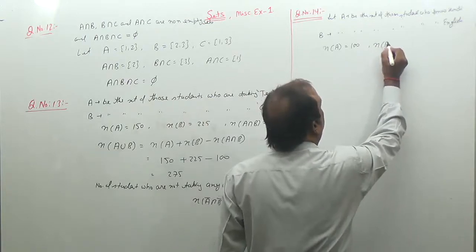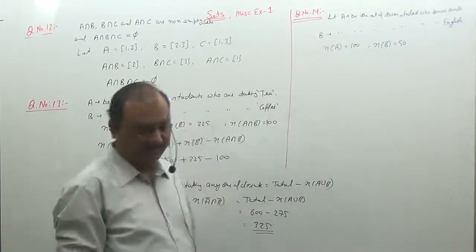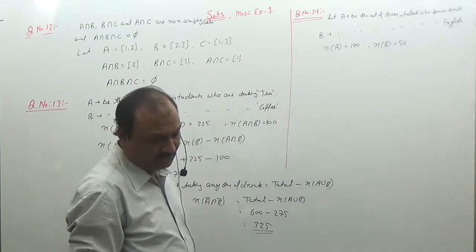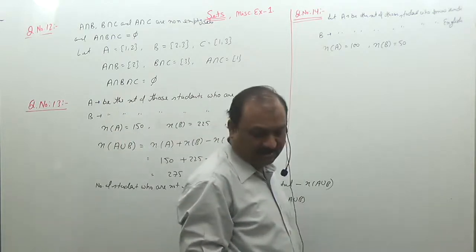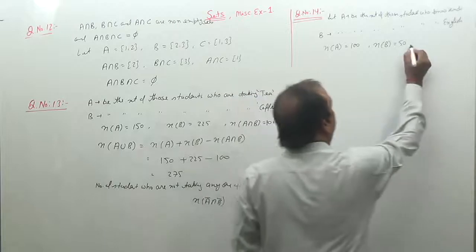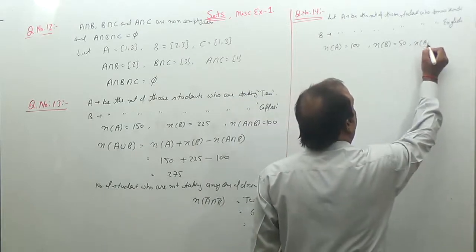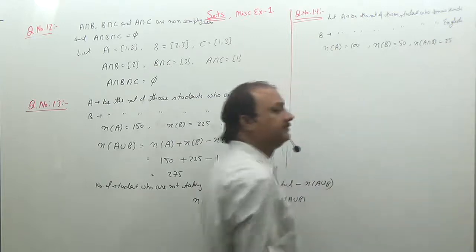The number of students in set B is 50. And next, 25 know both. That is, n(A intersection B) is equal to 25.